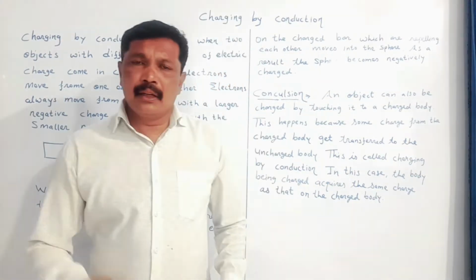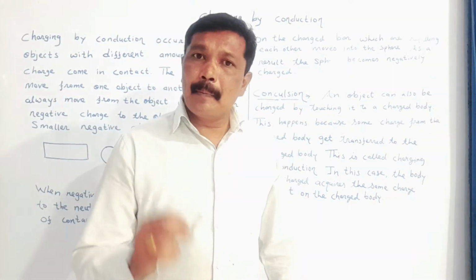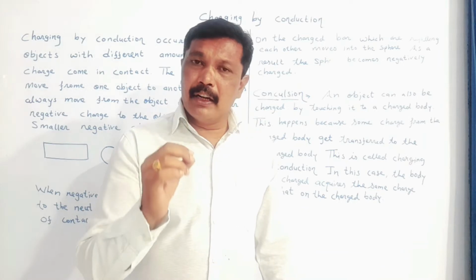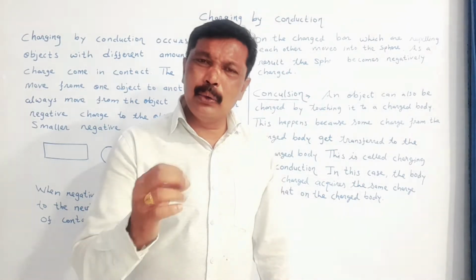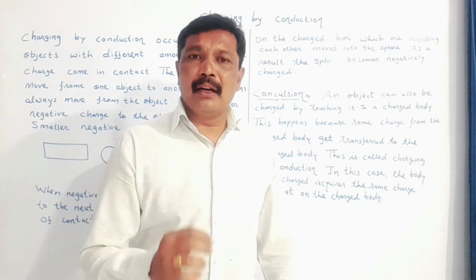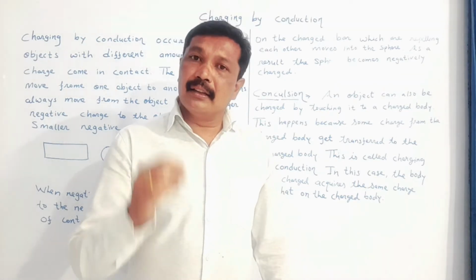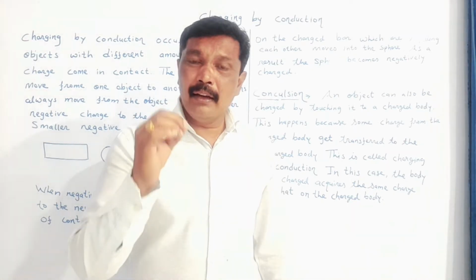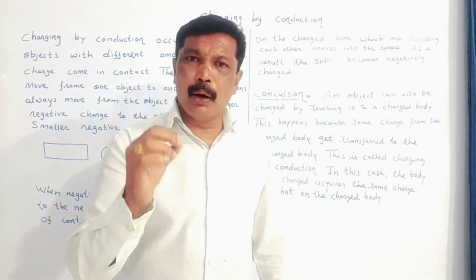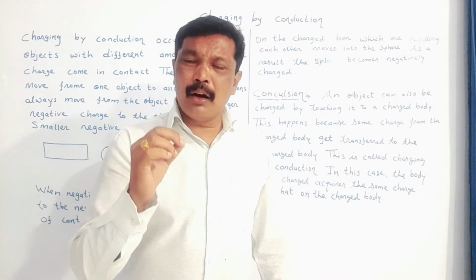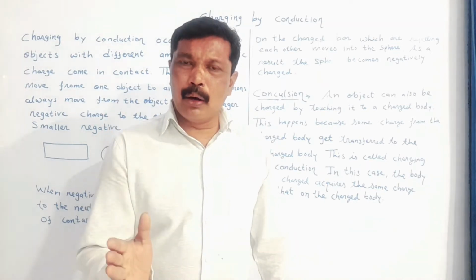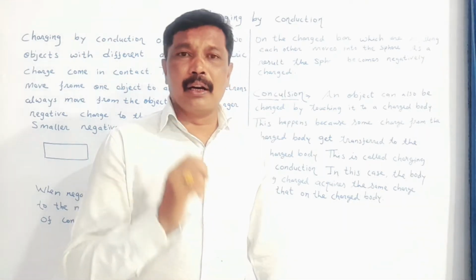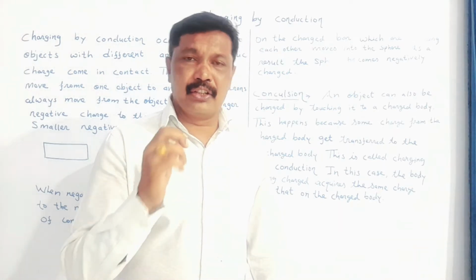Welcome back, student. In the previous class, we have studied charging by friction. My dear student, when we take two objects which are neutral and rub them against each other, there is friction between these two bodies. When friction takes place between the two bodies, some of the negative charge from one body is transferred to the other body. In this way, both the bodies are charged by friction.